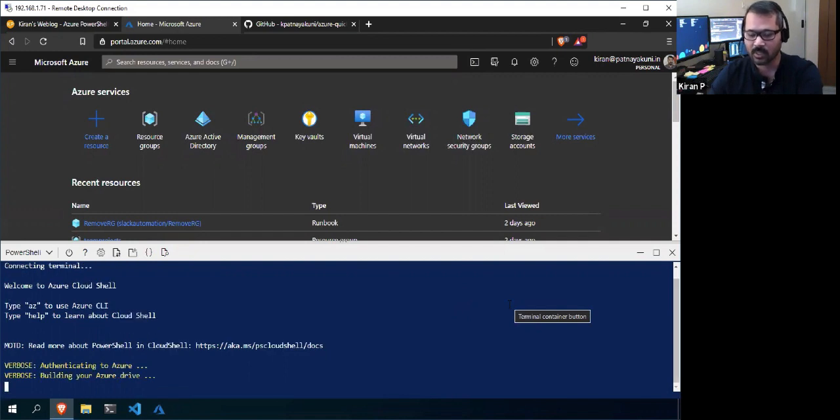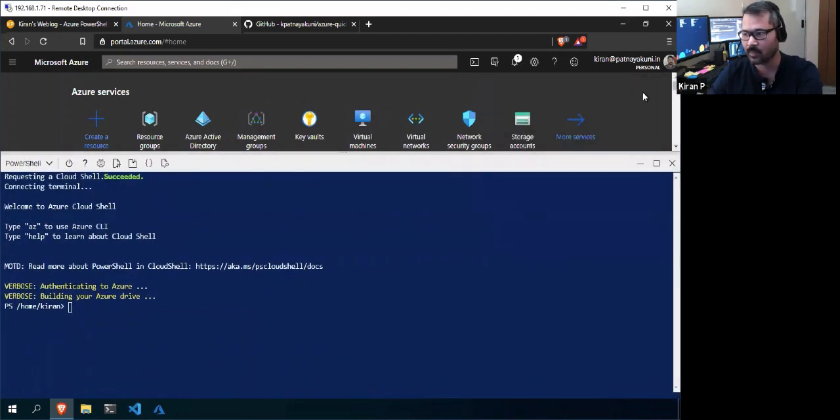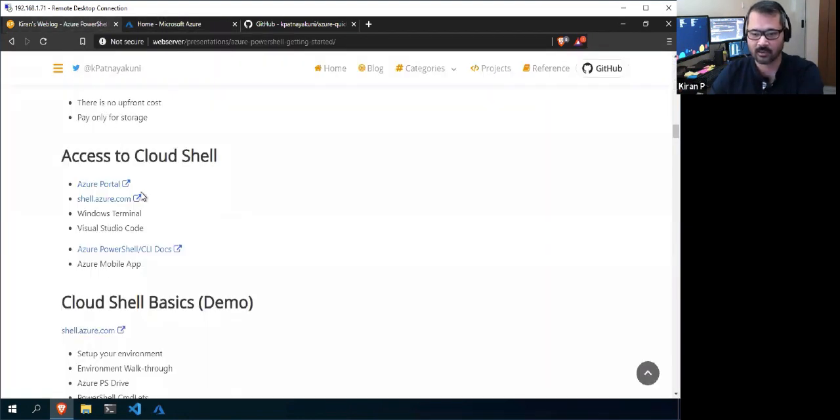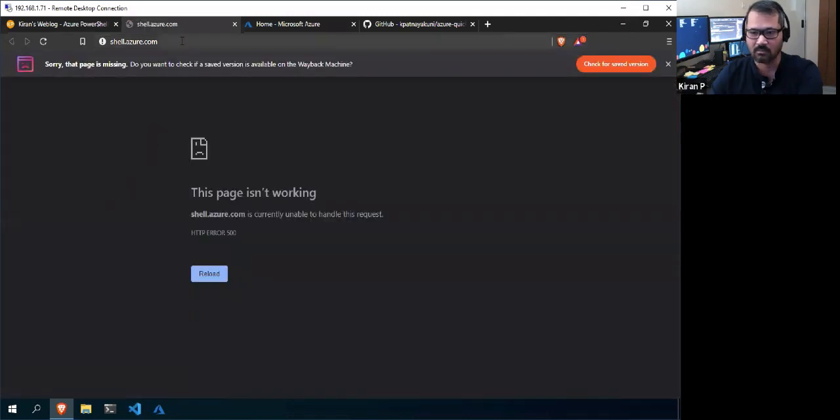But I'll show you in a couple of moments how you will initially be asked to create your Cloud Shell. This is the way that you can use your Cloud Shell. The other way is that there's a dedicated portal for the same called shell.azure.com.